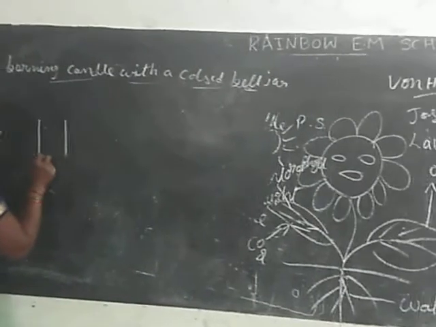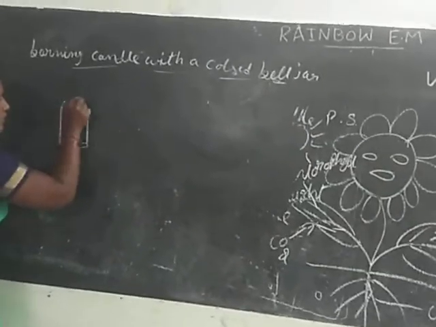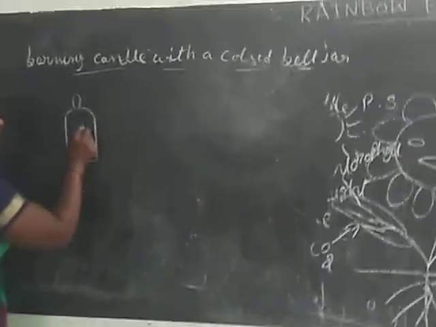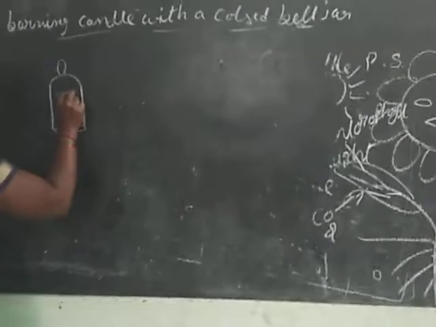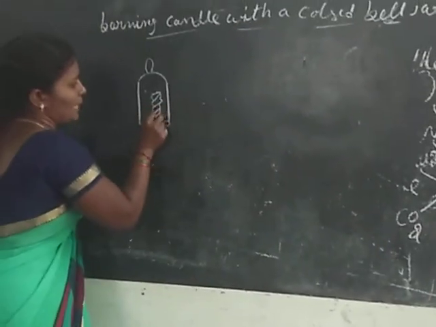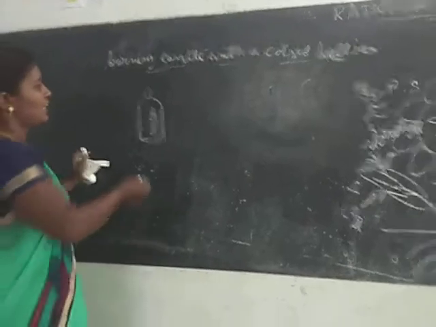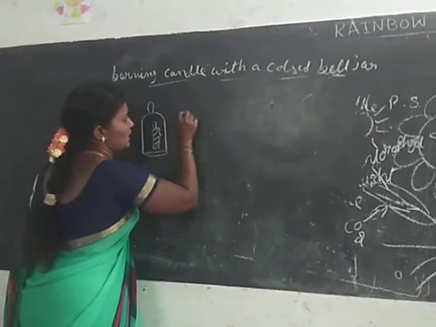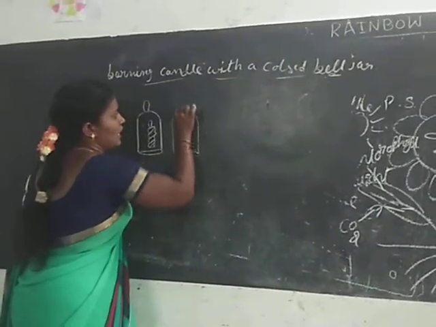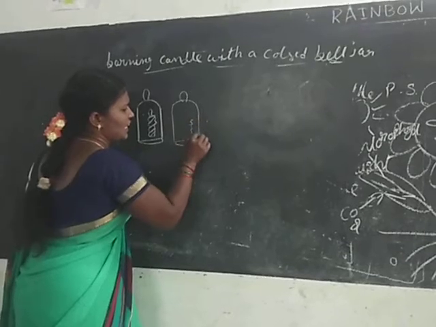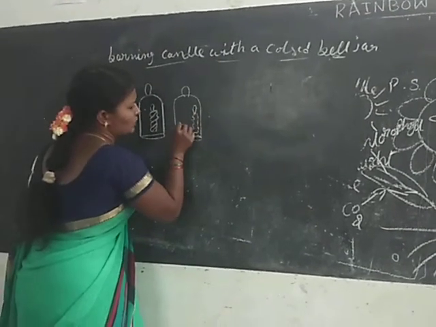First of all, take the bell jar and keep a burning candle in it. In another bell jar, keep a burning candle and a mouse also.